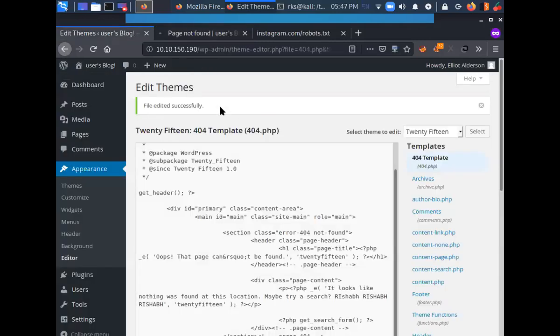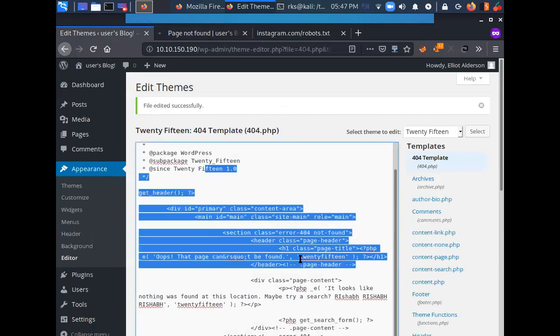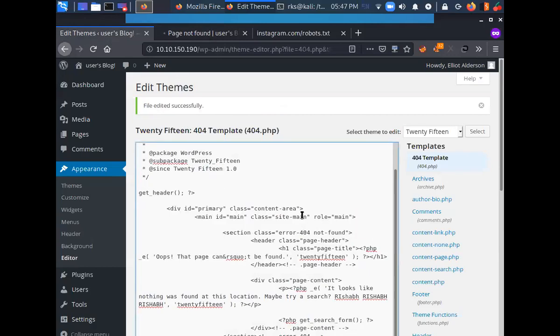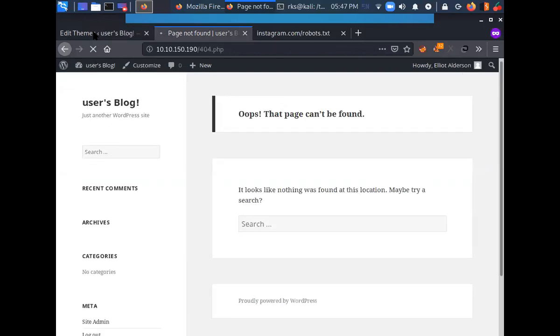I can see here that it says file edited successfully. So basically I'm able to modify this file.